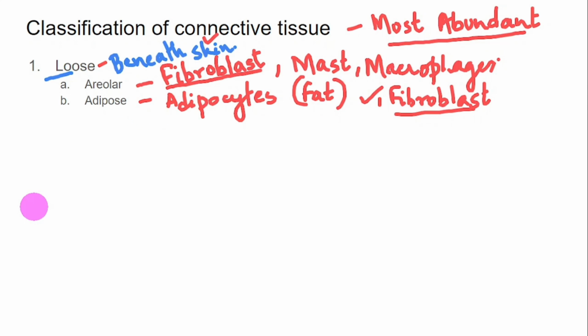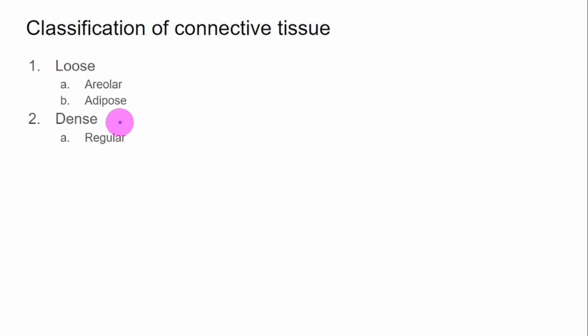Now, in contrast to loose, the dense connective tissue will have a lower percentage of ground substance, and the fibers will be more compactly packed. The two types you need to remember: regular, which includes ligament and tendon. In regular, there will be a parallel arrangement of fibers.